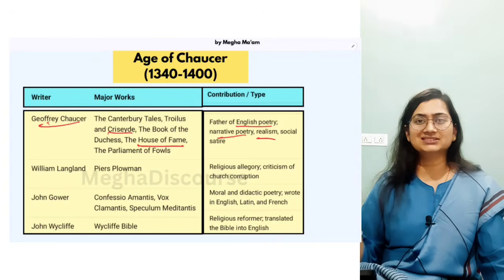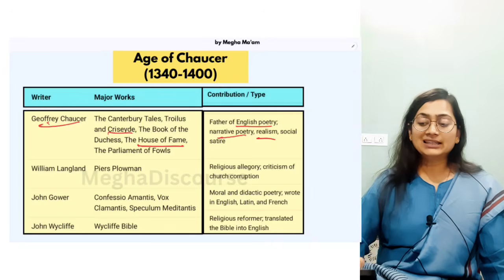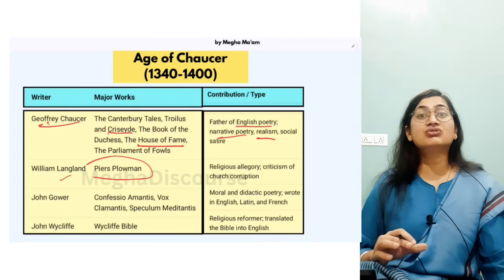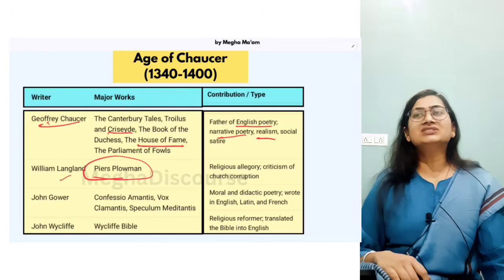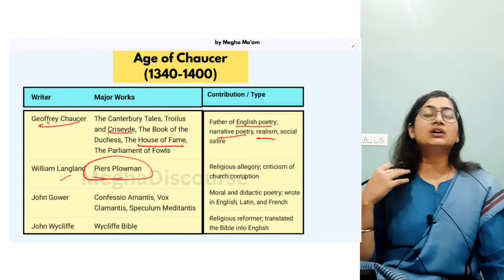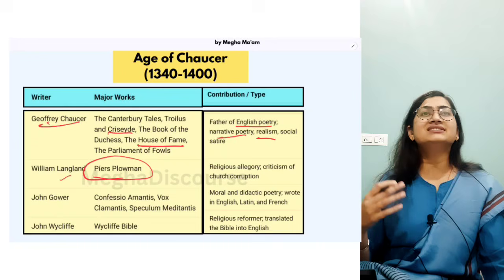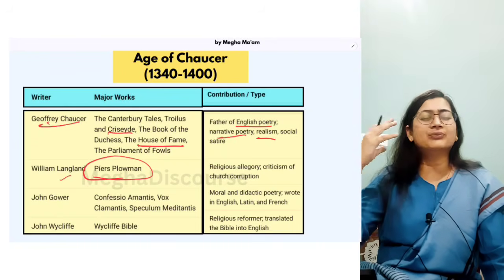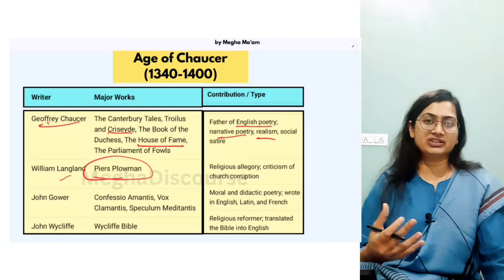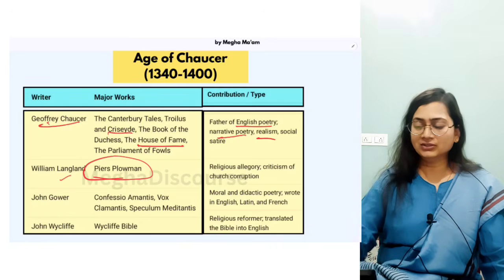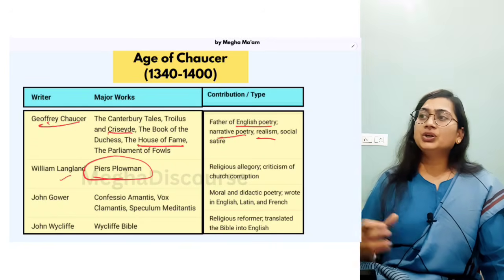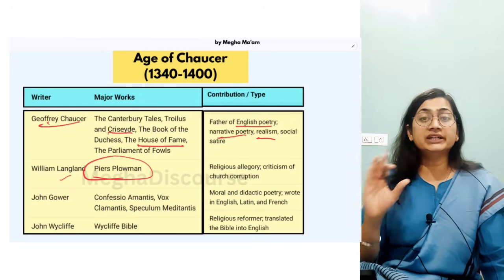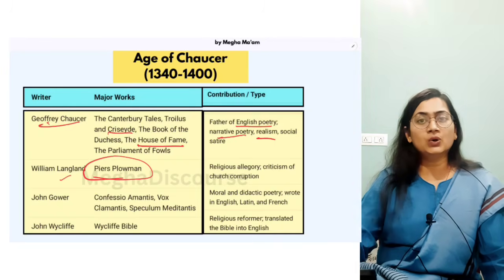So this is the table, just have a look at the table. Then we have William Langland, who wrote Piers Plowman, which is again a dream allegory. So they wrote with dream allegory. Why did they write dream allegory? Because they were unable to directly write against the government, to write against the king. So they used dream allegory: I had a dream and in that dream I saw the whole picture of society. Piers Plowman, I have also made a video. Generally we made videos from the Anglo-Saxon perspective so that it can be interlinked, you can connect the dots among all the works.